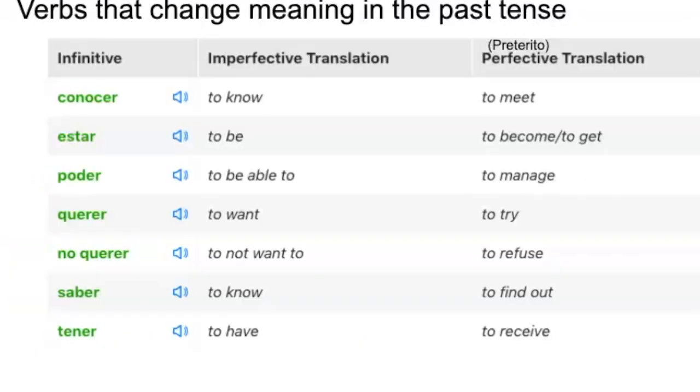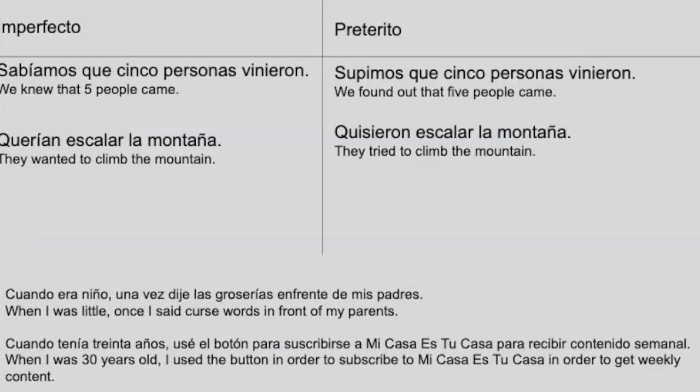Okay, so some verbs in the preterite and the imperfect change meaning. Not the imperfect, but in the preterite. So for example, you see querer is to try in the preterite. It changes from to want. And to want would be the imperfect version. So quería versus, or yo quería versus yo quise. So here's some examples of this.